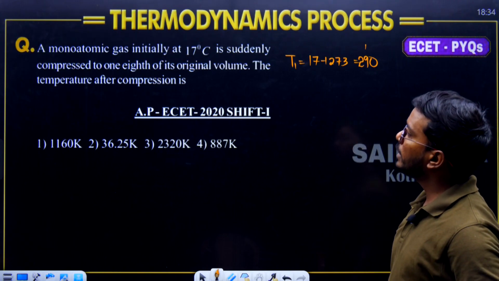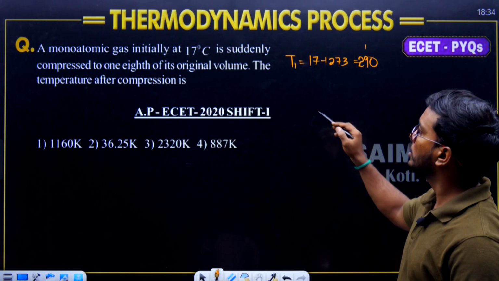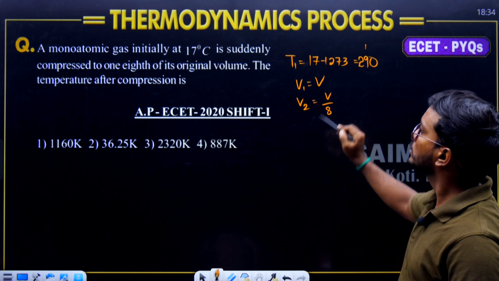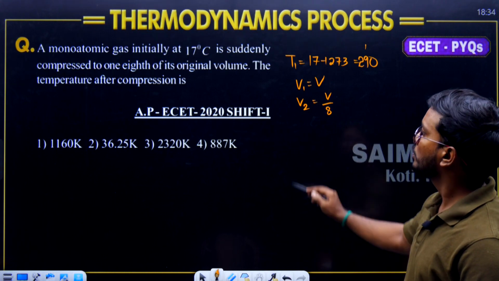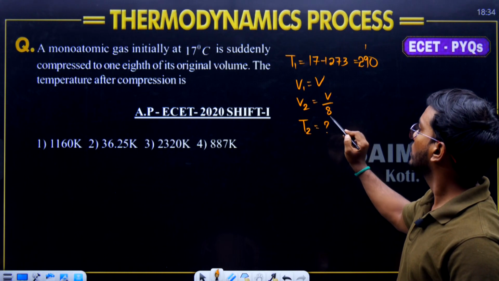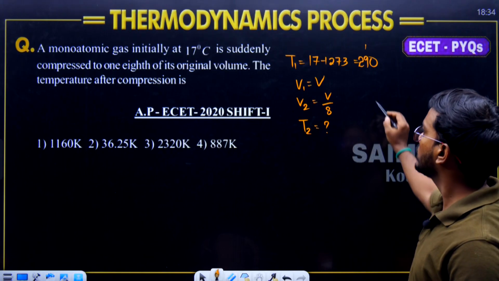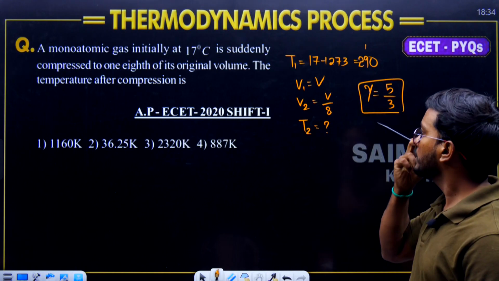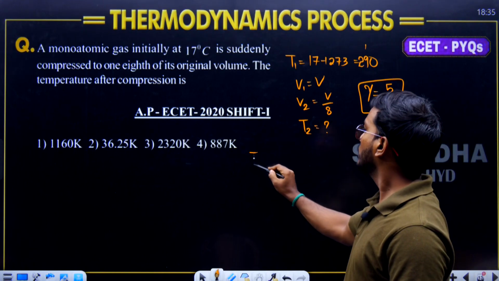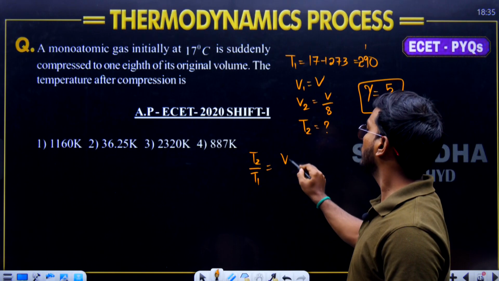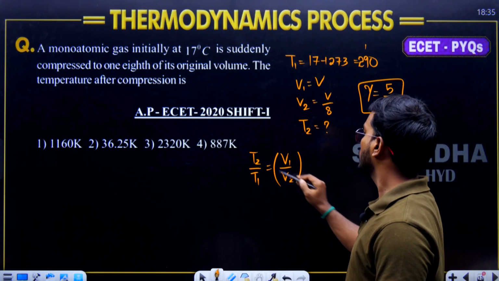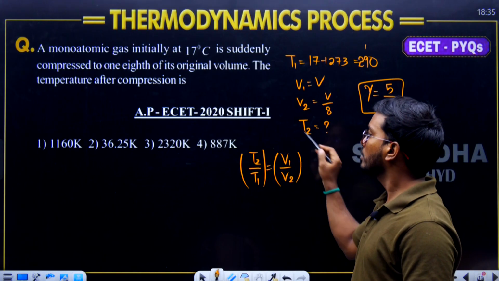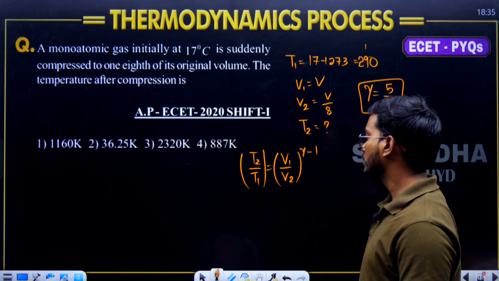The monatomic gas is suddenly compressed to 1 by 8th of its original volume. V1 is equal to V, V2 is equal to V by 8. The temperature after compression, T2, is equal to what? Mention in the question it is a monatomic gas. For the monatomic gas, gamma is equal to 5 by 3. And what is the relation between temperature and volume? T2 divided by T1 is equal to V1 divided by V2 to the power of gamma minus 1. Both are inversely proportional.